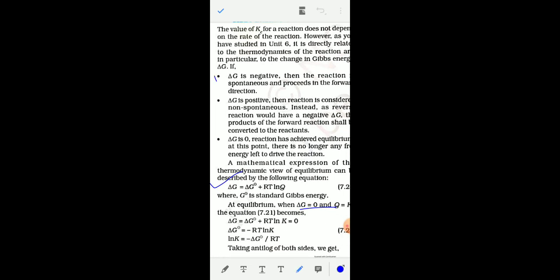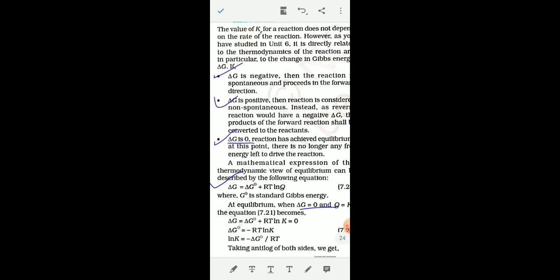You have already studied in the thermodynamics chapter that for a spontaneous chemical reaction, delta G is negative, and for a non-spontaneous chemical process, delta G is positive. And if the Gibbs free energy change delta G is 0, then the reaction is in equilibrium.